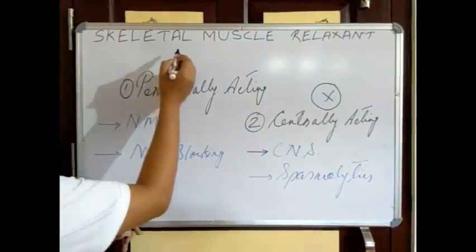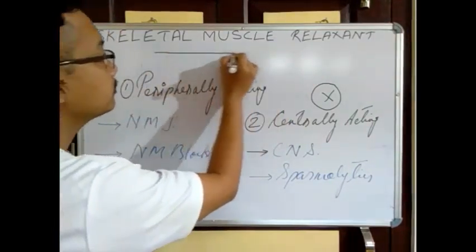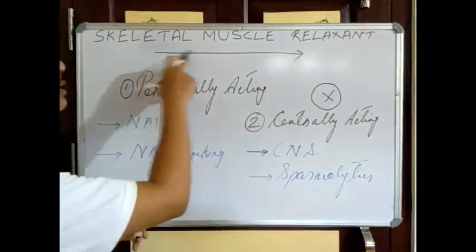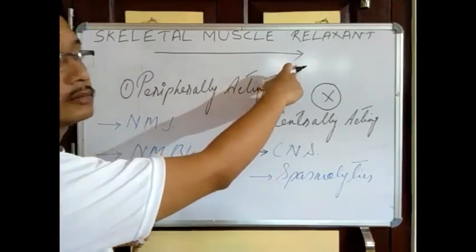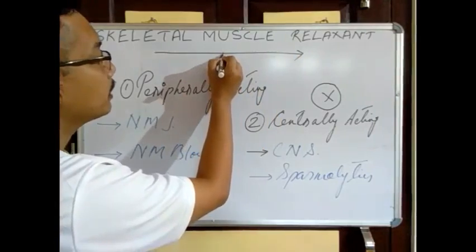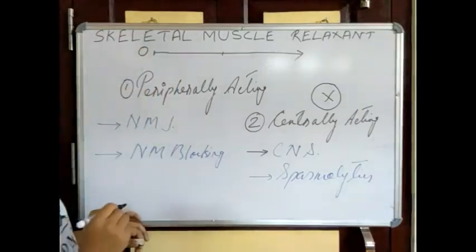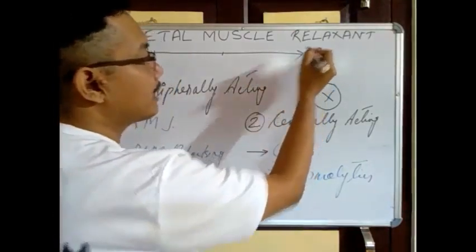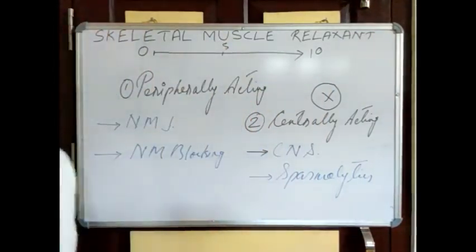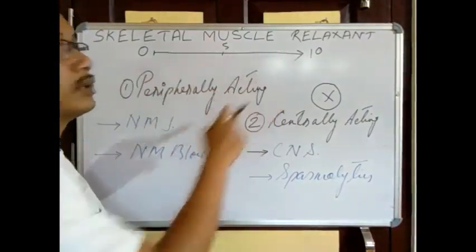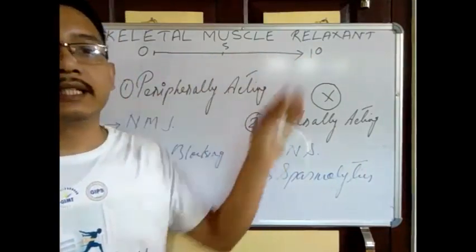Now here, suppose I am putting a line this way according to the increase in the muscle tone. Here I am putting 0. Suppose here I am putting 10, just to make you understand, and here I am putting 5. 0, 5, 10. Increase in the muscle tone, increase in the muscle tension. Muscle tension is increasing that way.